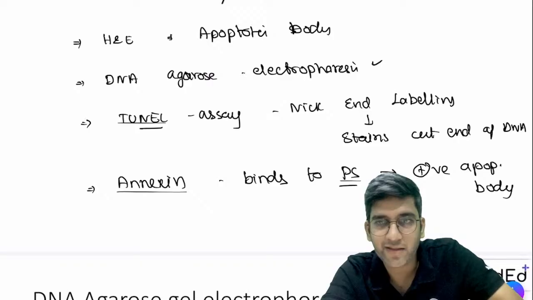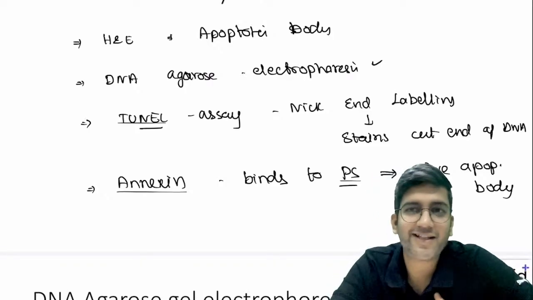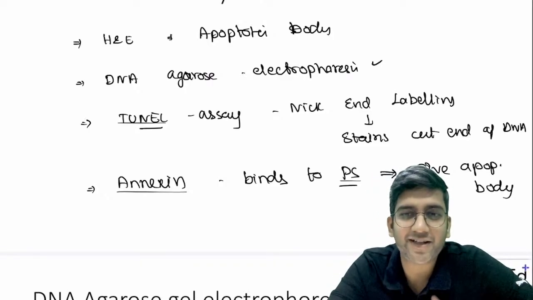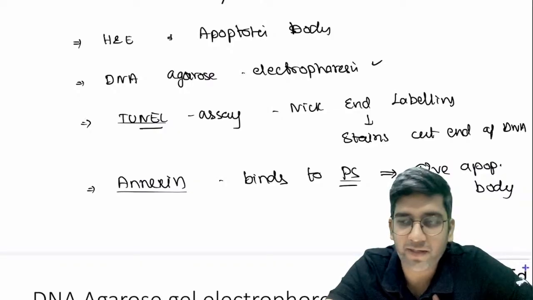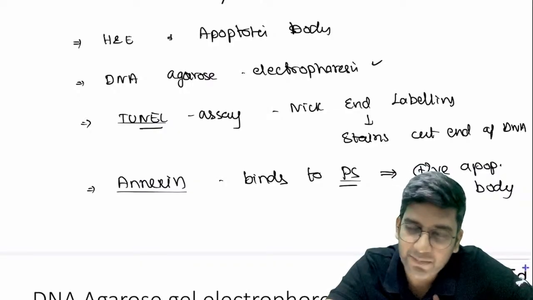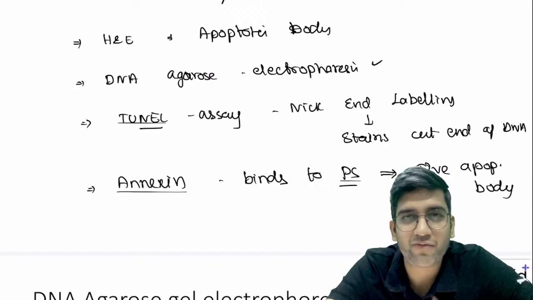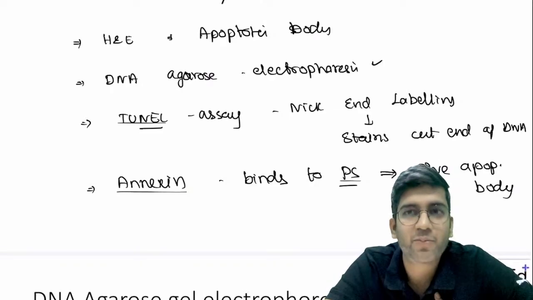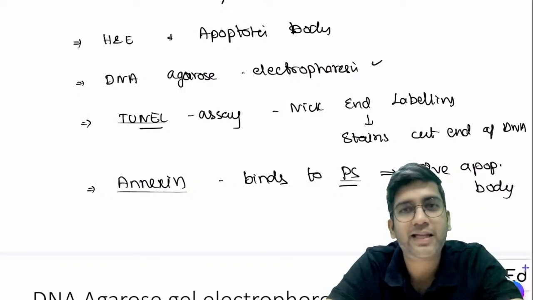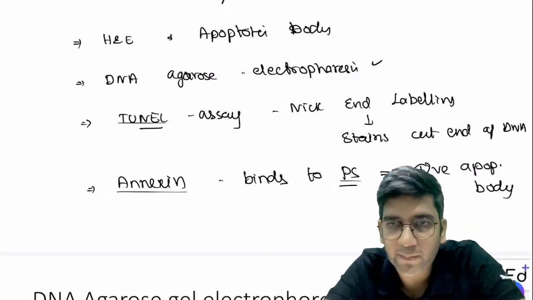My only thing as a teacher is I want every student to read Robbins, because I feel there's no replacement for Robbins. Whether you're with me, part of PW or not, I'll make sure I try to simplify Robbins. So I want you to have confidence in that. In the Nishchay Batch, I'll be covering topics faster because time is a constraint. Otherwise I'll go into small, tiny topics which take a very long time. That's the only difference, fine?